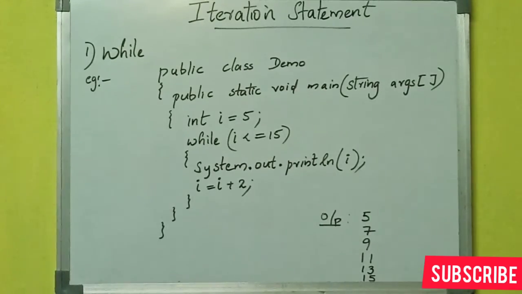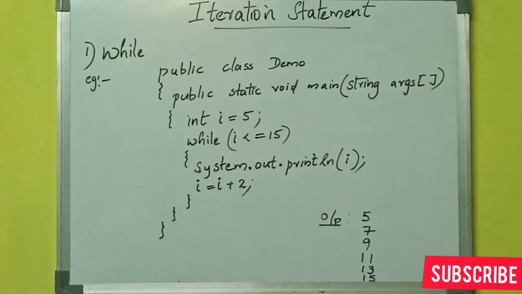In the first iteration, the value of I is equal to 5, which is less than or equal to 15. So by using the print function, the value of I is displayed, and on the output screen the first output will be 5 itself. Then in the next line, I equal to I plus 2. As I mentioned, in the first iteration the value of I is 5, so it is incremented by 2. 5 plus 2 equals 7. So now the value of I is 7.